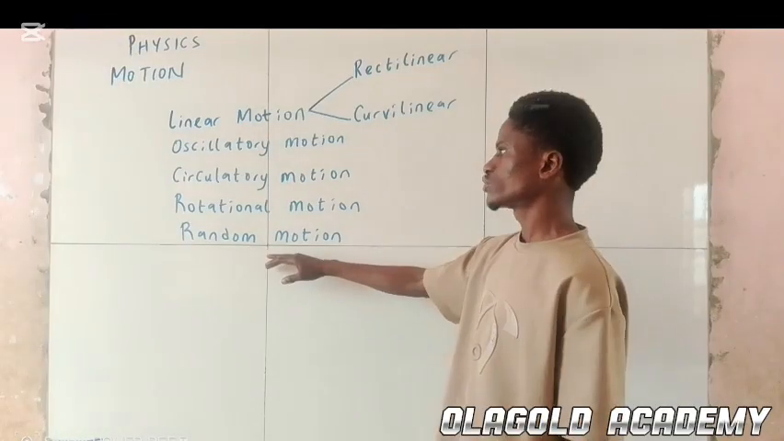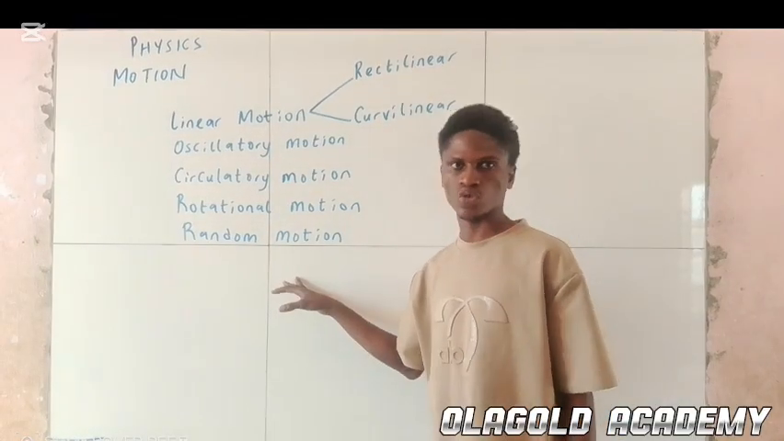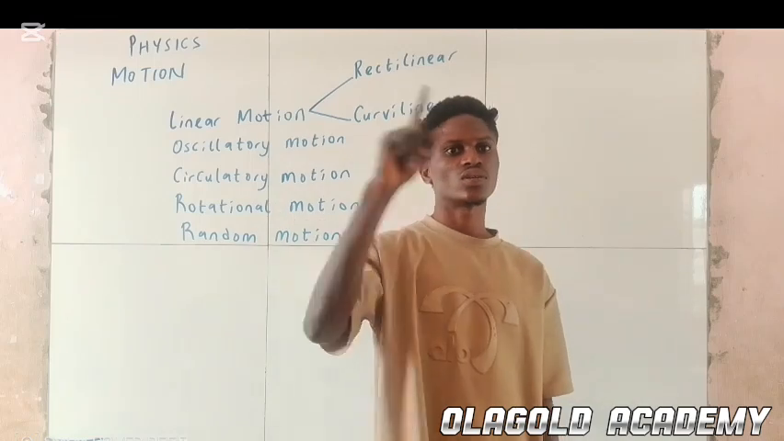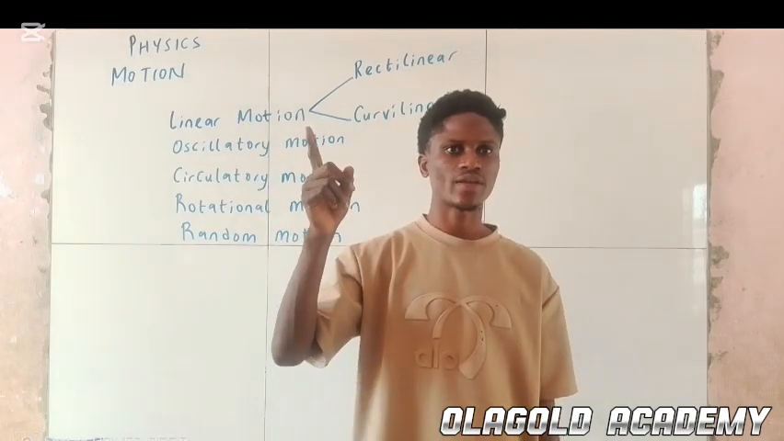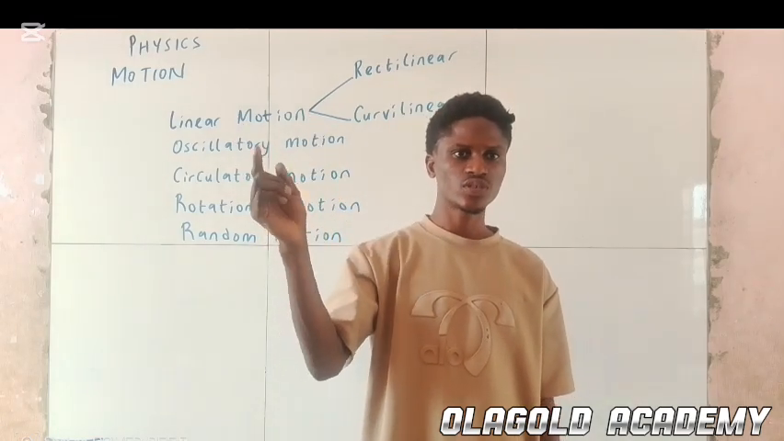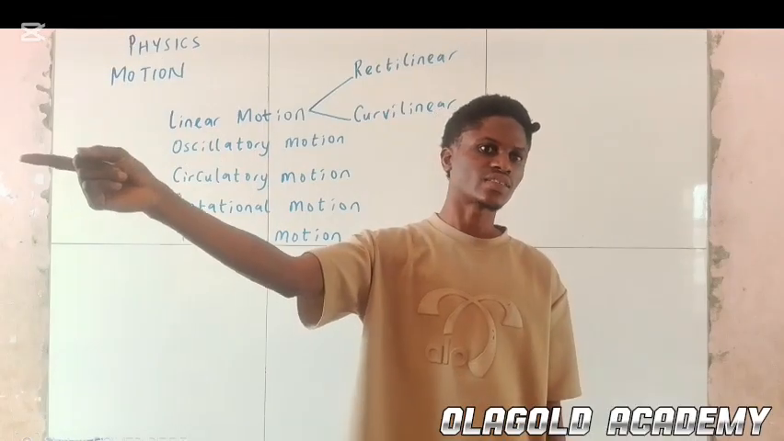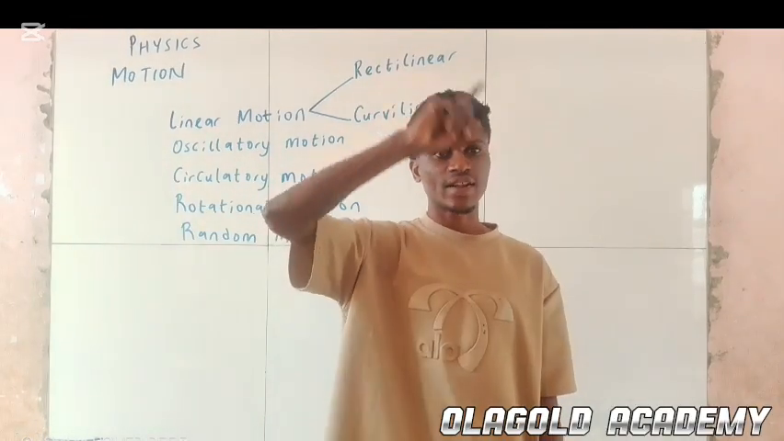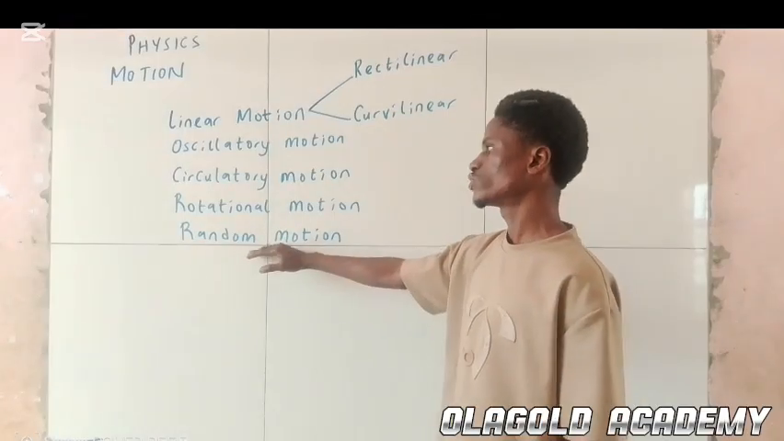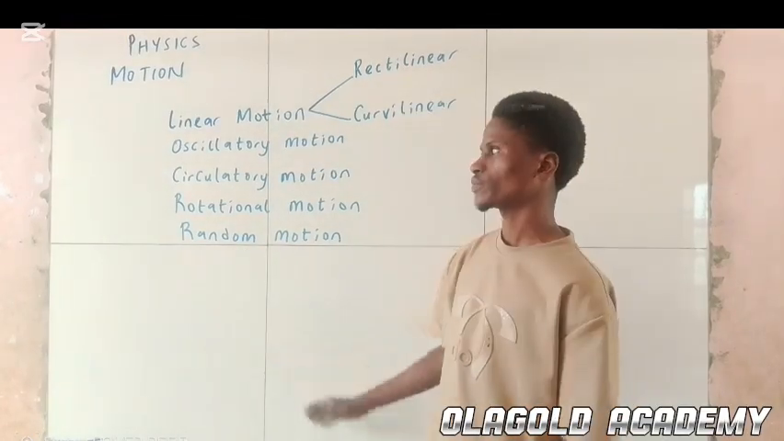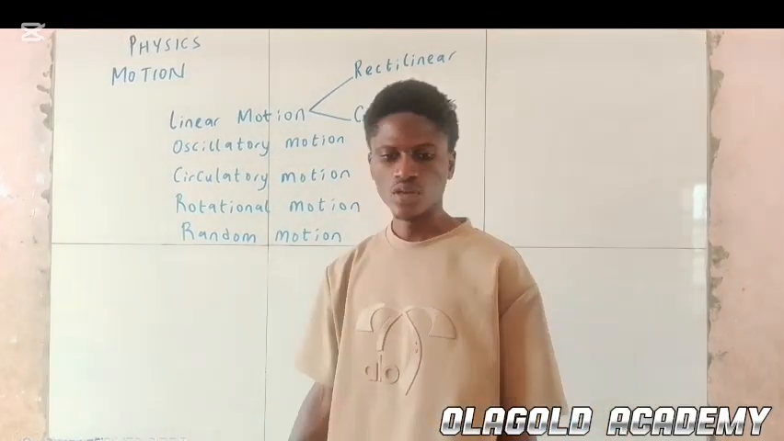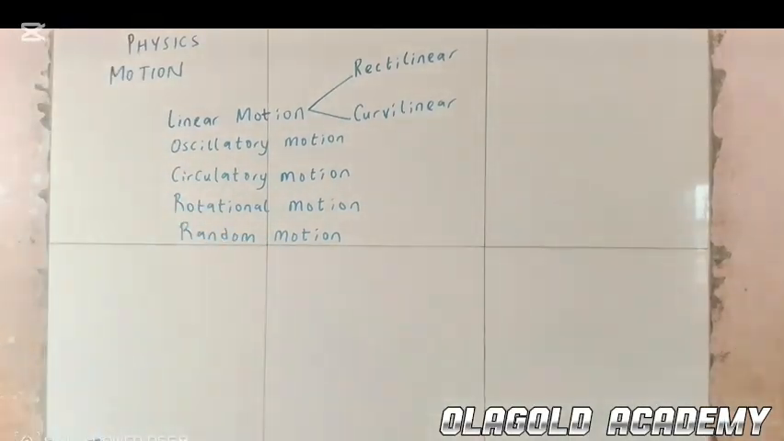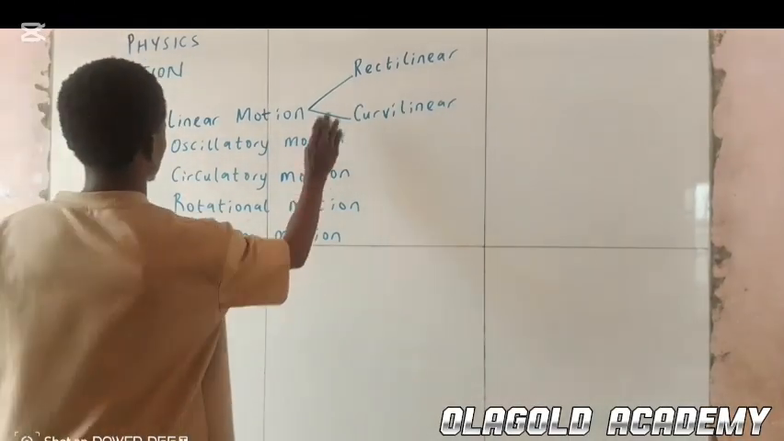Lastly, we have random motion. Random motion is just the zigzag movement of a body. For example, a butterfly moves in a zigzag direction. That is random motion. Alright, without wasting much time, let's go into the next thing we're having for today.